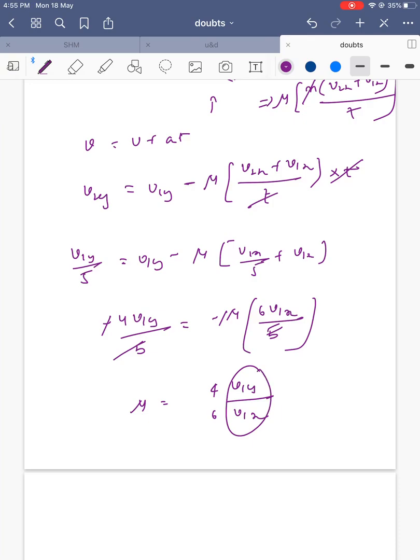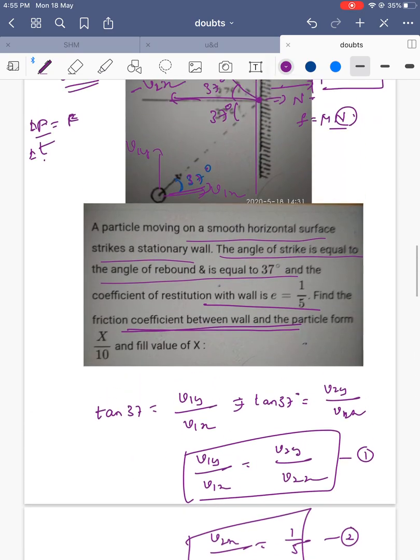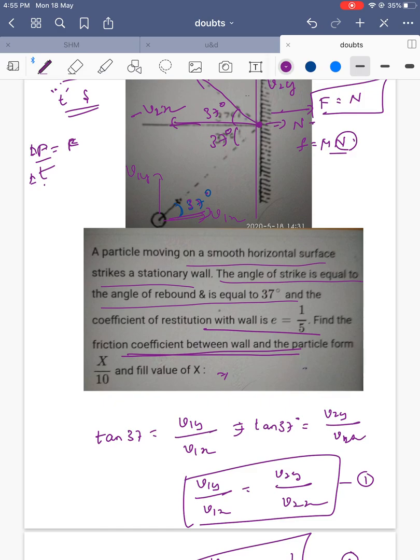The 5 gets cancelled, so minus also gets cancelled, mu is equal to 4 v1y by 6 into v1x. So v1y by v1x is nothing but tan 37. So tan 37 is equal to 3 by 4, so mu is equal to 4 by 6 into 3 by 4, which is equal to 1 by 2. Mu is equal to 1 by 2 as per our calculations. So what is the value he is asking? Mu is equal to 1 by 2, which is equal to x by 10, so x is equal to 5, so that is the answer. Thank you.